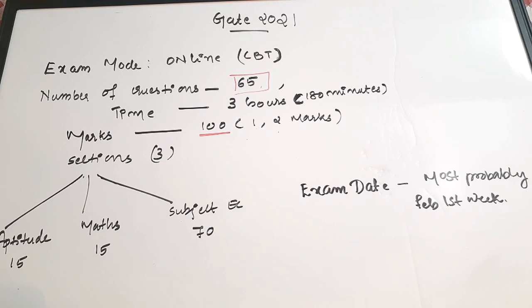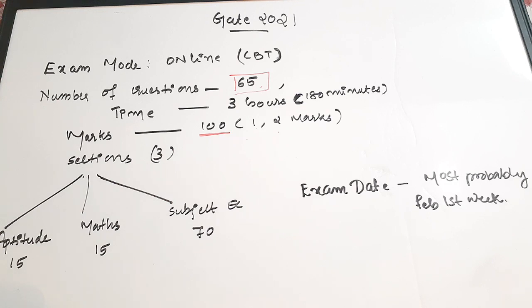Now going on to the various sections, there is an aptitude section. You can find questions from reasoning and aptitude in this area. The marking allotted is 15, that is 15% of marks is awarded for this aptitude area. Then engineering maths is also a relevant subject in GATE. So you have to answer questions from engineering mathematics. Again, the marking is 15%, that is 15 marks. Next, the most important part is your subject knowledge. Here we are discussing EC and the percentage is 70%, or 70 marks.